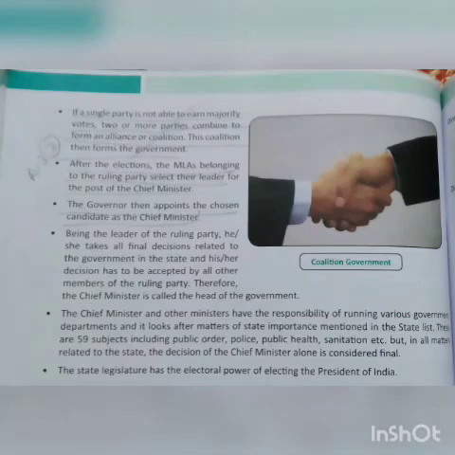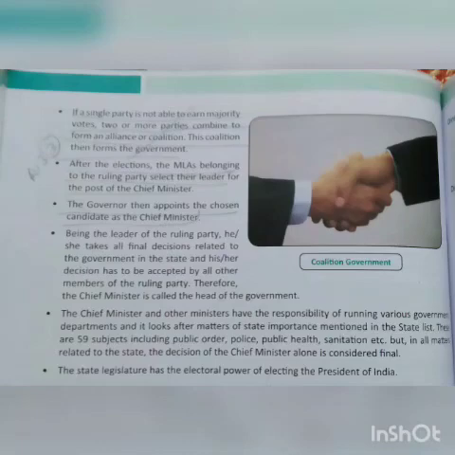Then let us see how MLAs become ministers or the chief minister. The MLAs belonging to the ruling or majority party choose a leader for the post of chief minister, and that leader, chosen among themselves, is then appointed by the governor as the chief minister.